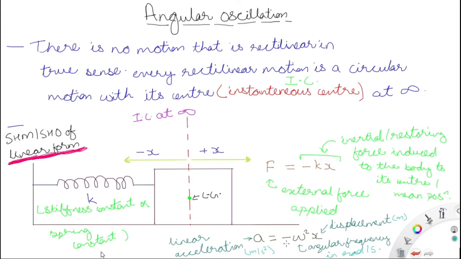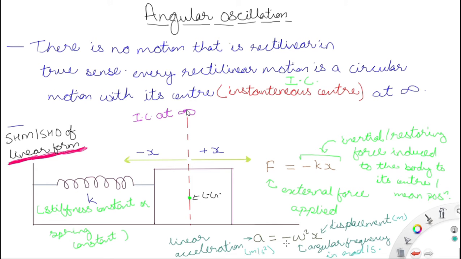So that axis passing through the center of gravity to that plane. So this is the plane, this is a straight line rectilinear motion plane. So the axis passing through the center of gravity and perpendicular to that plane, to that curve, is at the infinity. So instantaneous center is at the infinity.